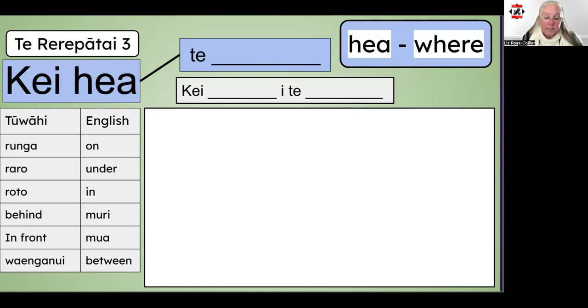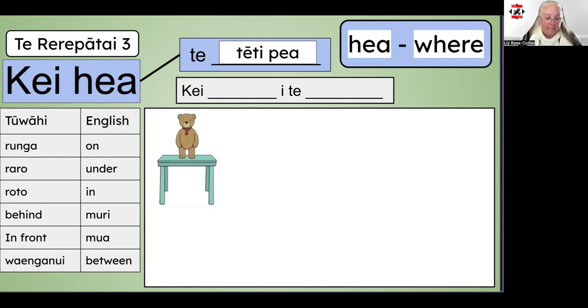The question sentence structure is kei hea te blank, and the answer structure is kei blank i te blank. Our question is kei hea te tītī pea. Where is the teddy bear? Here's the first one. Kei hea te tītī pea. Kei runga i te tēpu. On the table.